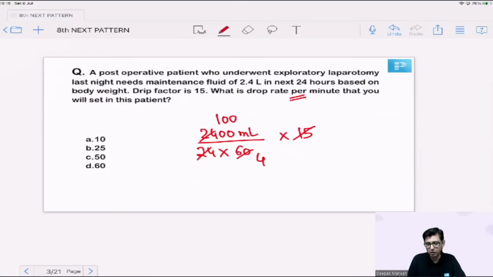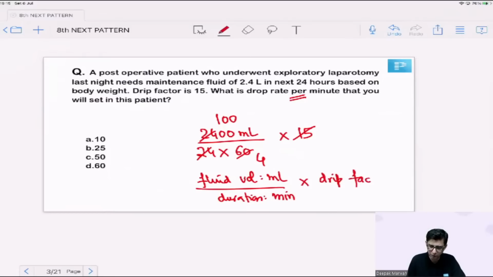So you see the basic formula is whatever fluid volume is to be infused to the patient, that should be in the numerator in ml. In the denominator, all you need to put is the duration. I mean, in how much time you need to give it, and that has to be put with respect to the total number of minutes, and multiply this by the drip factor, and you would get the final answer with respect to the drop rate per minute. And as I've done the basic calculation, the correct answer for this would be 25 drops per minute.